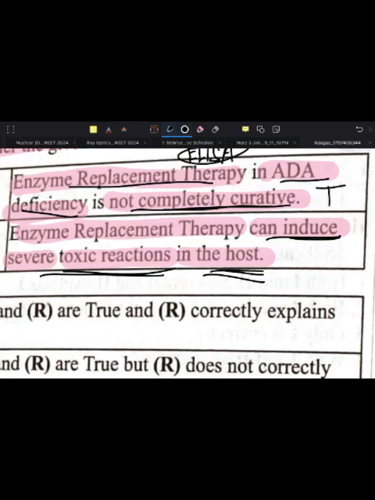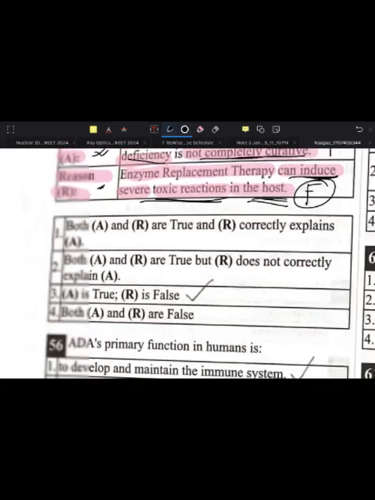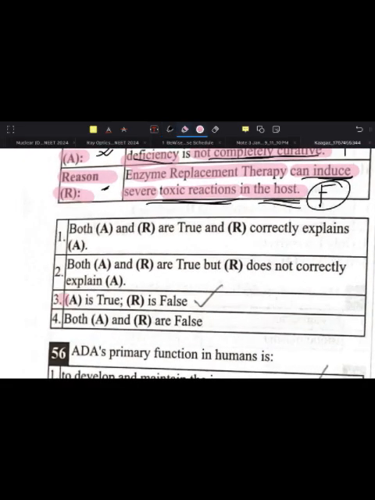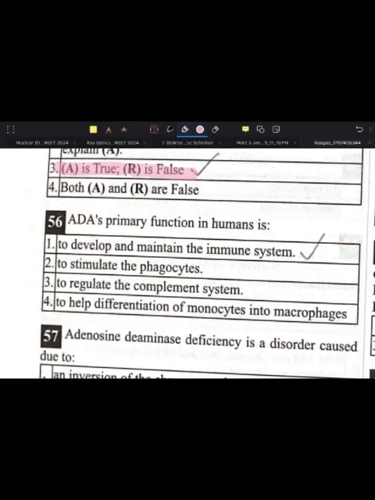No, we wouldn't prefer any therapy like this. It does not induce any kind of severe toxic reaction in the host body, but yes, it is not completely curative. So the reason is a false statement. We can say that assertion is true but reason is false.